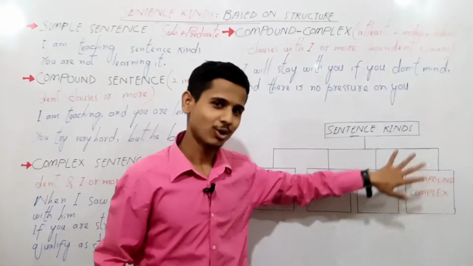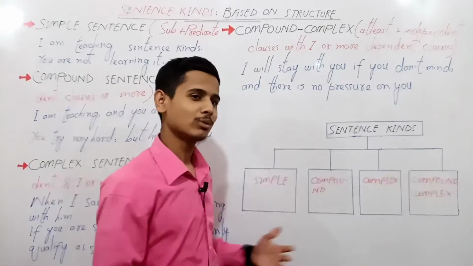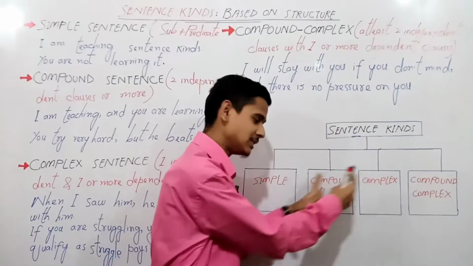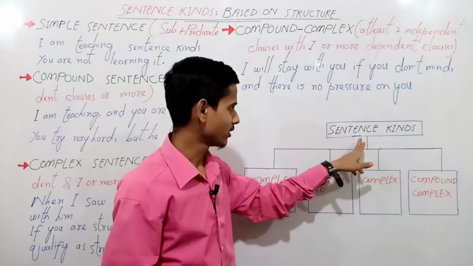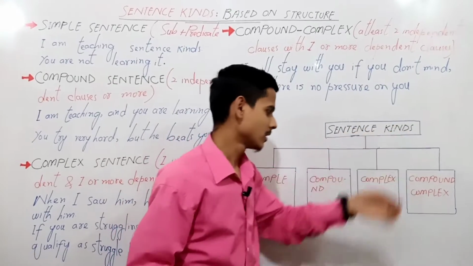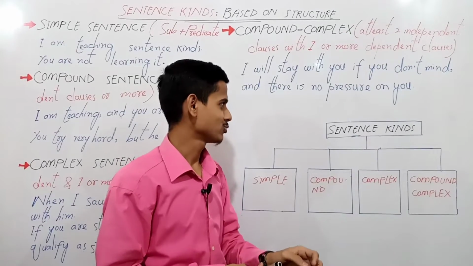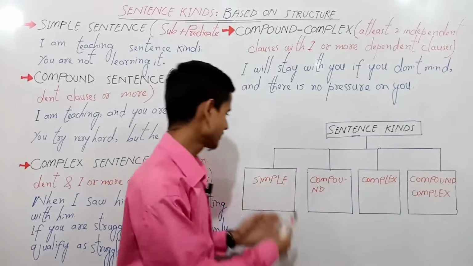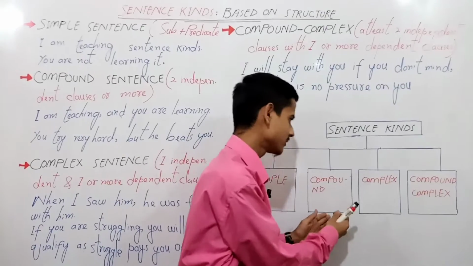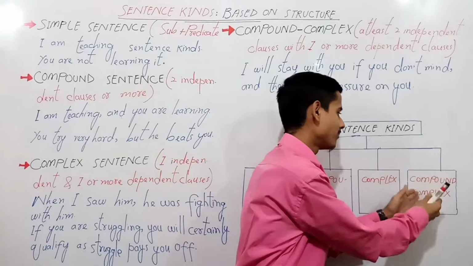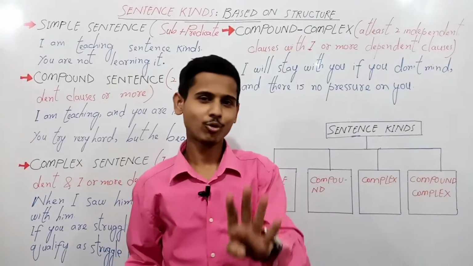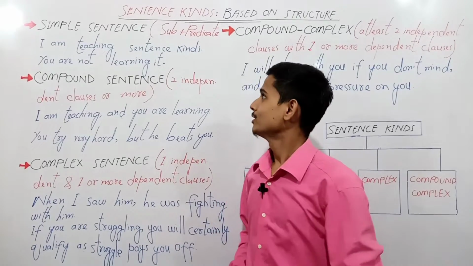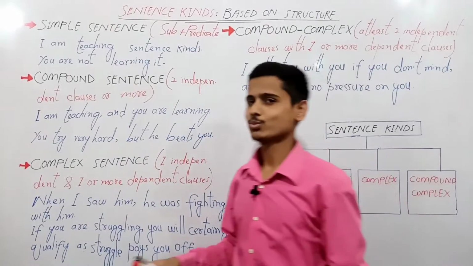Now, if you look at this chart, this map, here is the outline of today's lecture. You can better understand if you just grasp these four boxes. The first I have given the title sentence kinds. I'm sorry, it's coming out. Now here we have four kinds of sentences. First is simple, then compound sentence, then complex sentence, and then compound-complex sentence. These are the four sentence kinds that we are going to cover in today's video lesson. So let's start with the first one, the simple sentence.